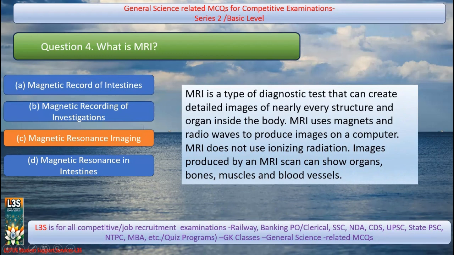MRI is a type of diagnostic test that can create detailed images of nearly every structure and organ inside the body. MRI uses magnets and radio waves to produce images on a computer. It does not use ionizing radiation. An image produced by an MRI scan can show organs, bones, muscles, and blood vessels.